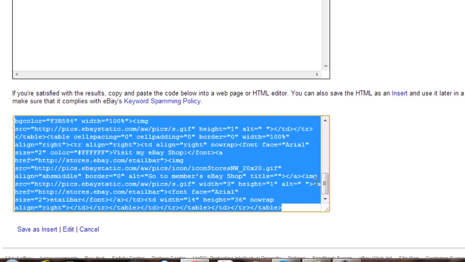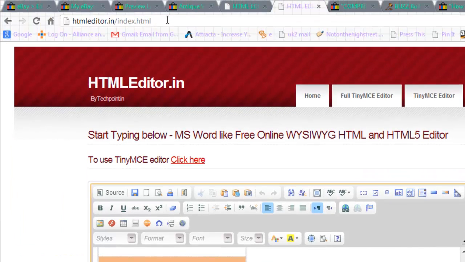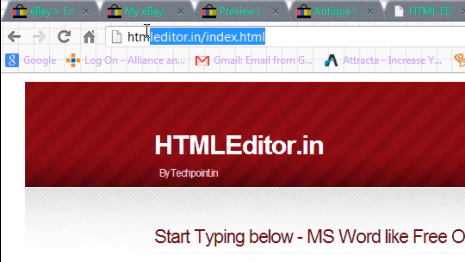Then I grab this text and go to this website here, and I'll show you the address in the top right hand side. There it is. Make a note of that because this is a free online editor and it's excellent.